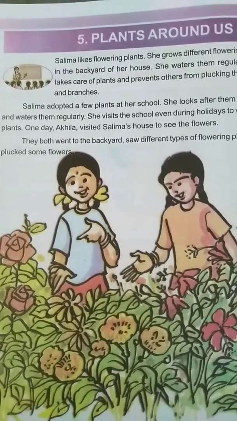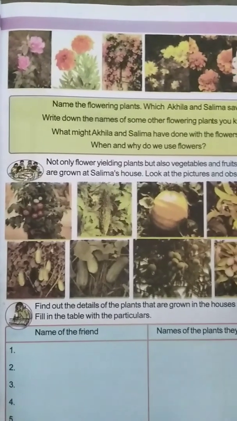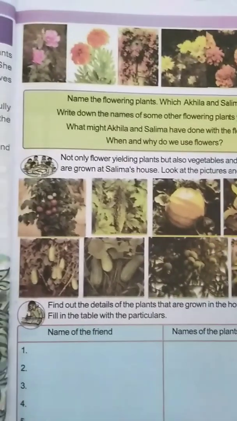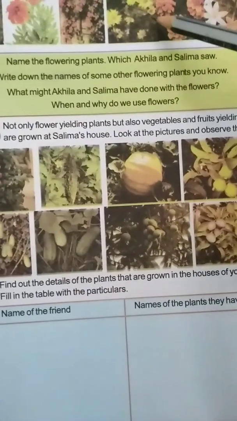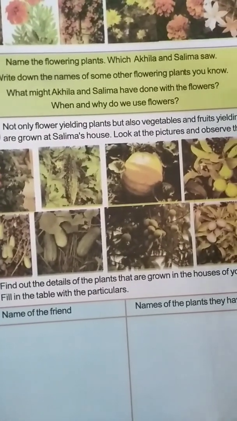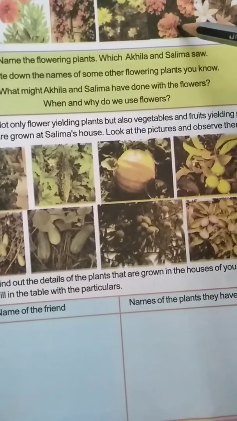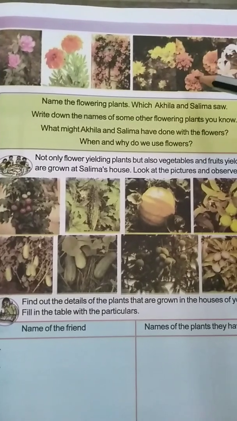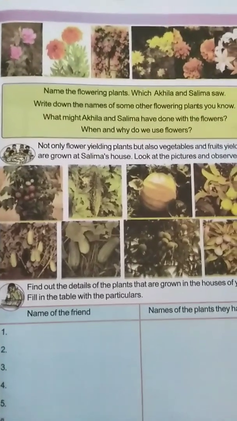Okay, now come on to page number 40 and see what type of flowers these are. In the picture there are different types of flowers. See, this is the rose flower, marigold flower, this is the porcupine flower, these are the sunflowers, not sunflowers, they are called chamanti. Here is marigold also, and this is the jasmine. These are all the different types of flowers we see around us.